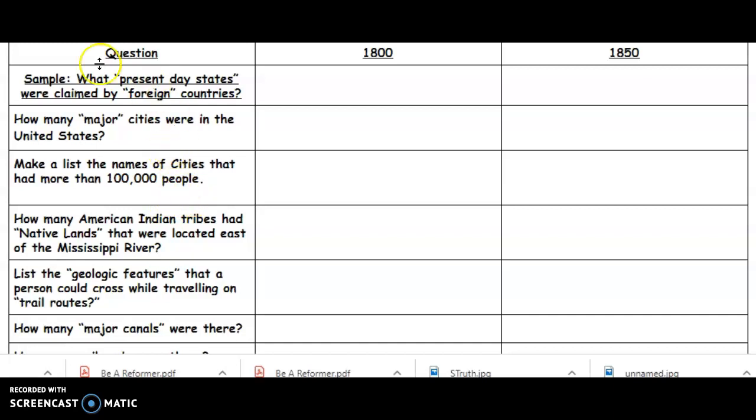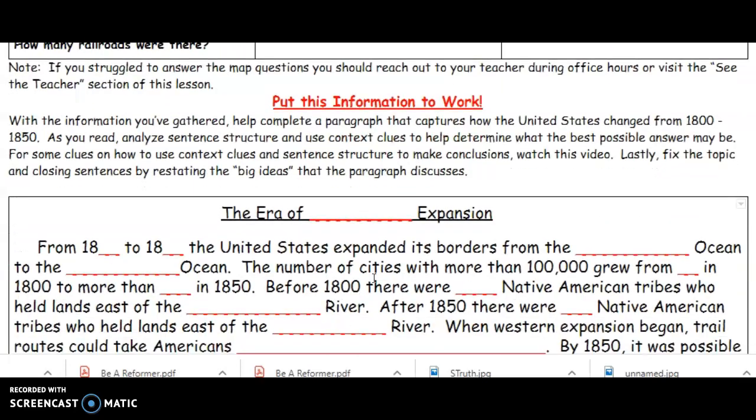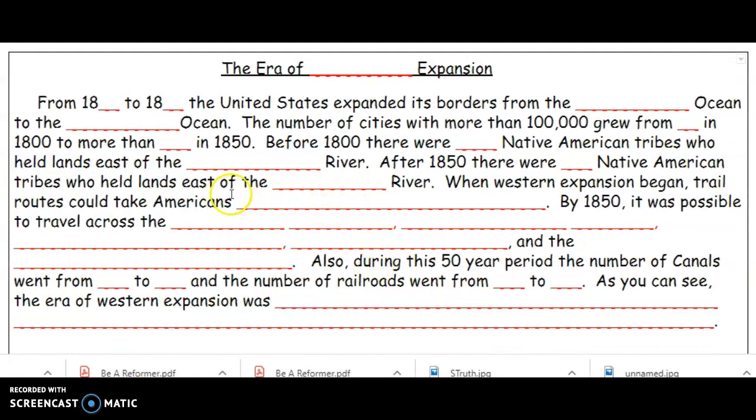If you go back to our research that we did, we have major cities, names of cities with more than 100,000 people, Native American lands, and then we get to this question here about trail routes. So, geological features that a person could cross while traveling on trail routes. You should have an answer for 1800 and an answer for 1850. If I go back to our paragraph, it's asking me when Western expansion began. So that's going to be 1800 because of the word began. Trail routes could take Americans where? Whatever your answer was for 1800 is probably going to fit in here.